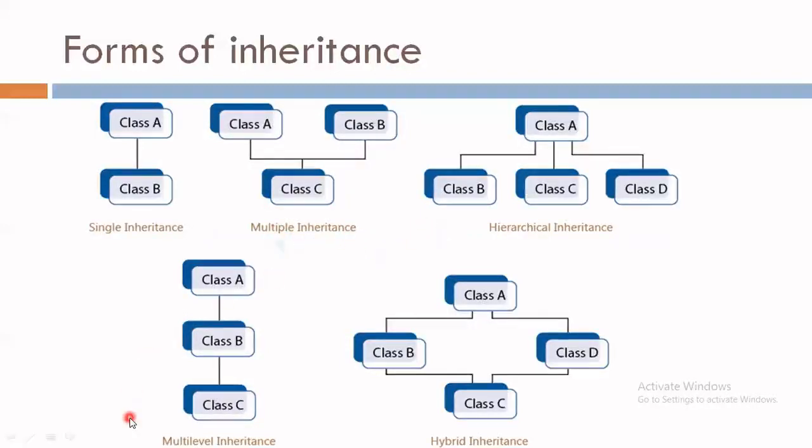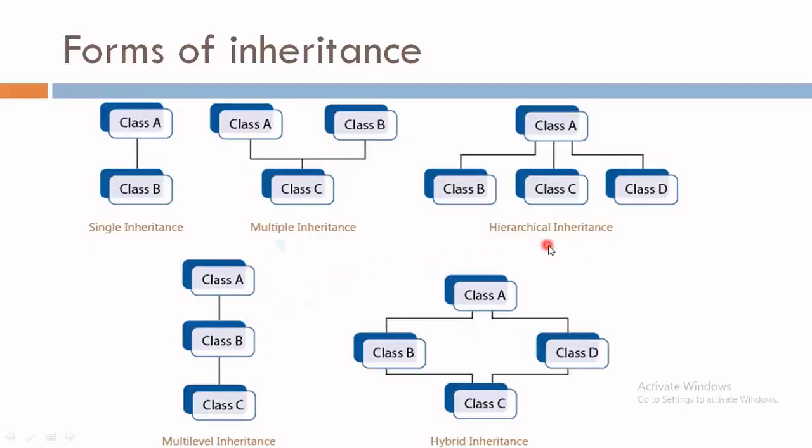Then we have another type of inheritance, that is multi-level inheritance. In that, from the figure we can see that there is a parent class, class A. From that parent class, we derived one child class, that is class B. Now, we can see that class B has one derived class, that is class C. So, the base class B of child class C is already derived from another base class, that is class A. This kind of inheritance is known as multi-level inheritance.